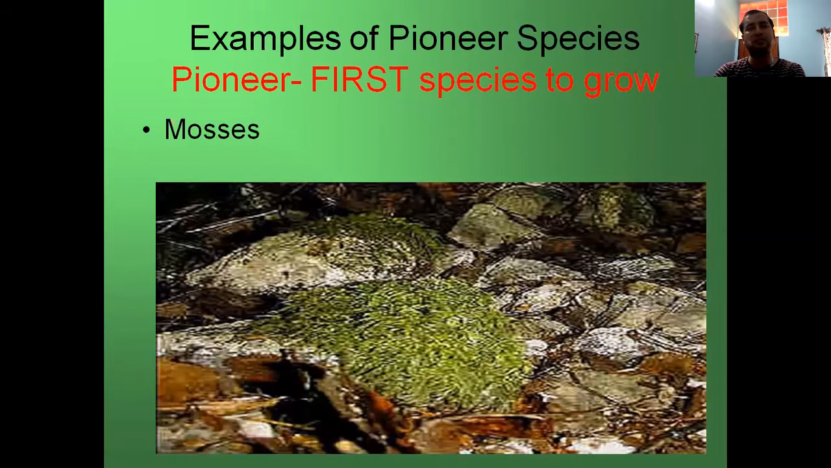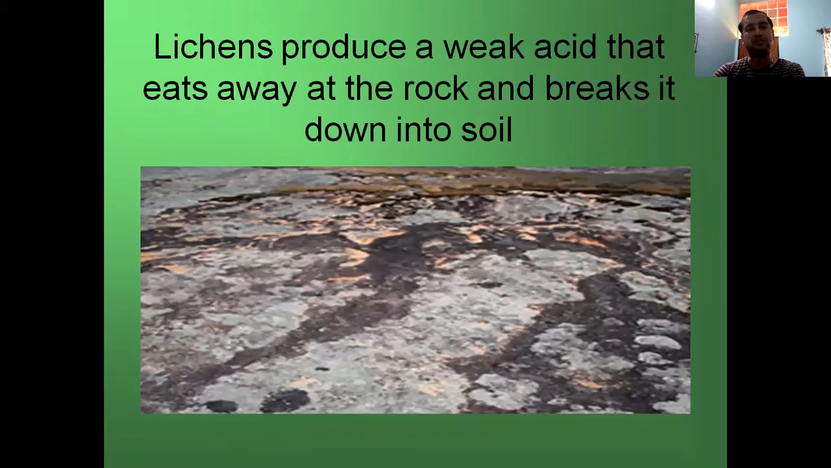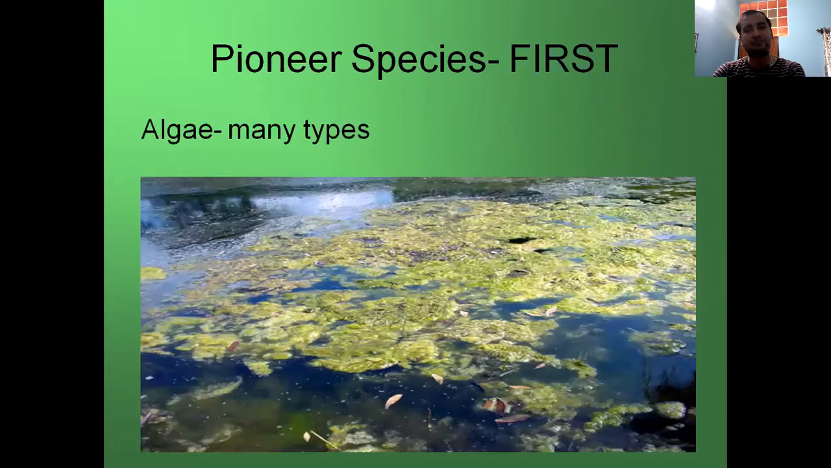For example, pioneer species, the first species to grow, are like mosses. Then lichens do not need soil to survive. They can survive drought, extreme heat, cold, and other harsh conditions and start the soil building process. Lichen produces a weak acid that eats away the rock and breaks it down into soil, which makes the perfect environment for plants.